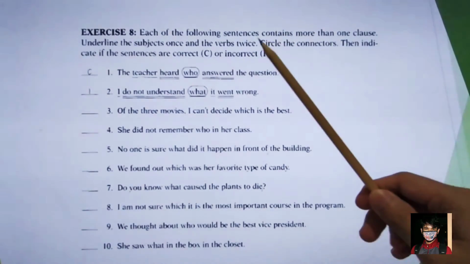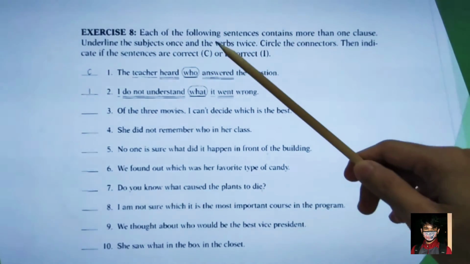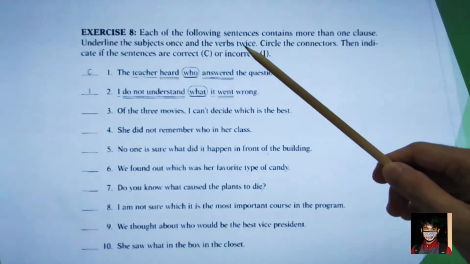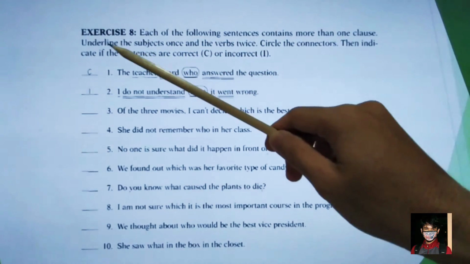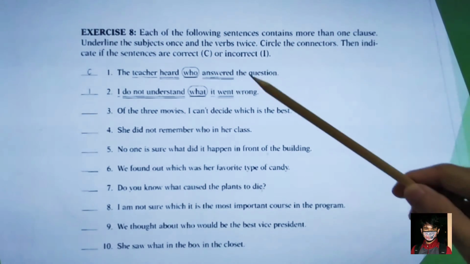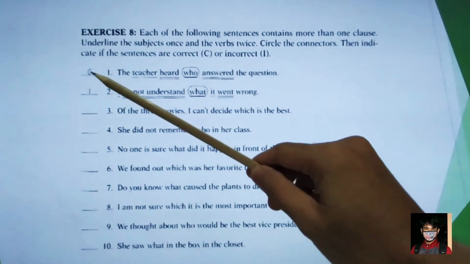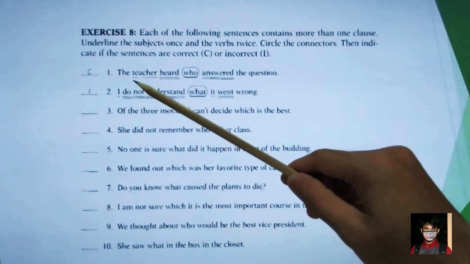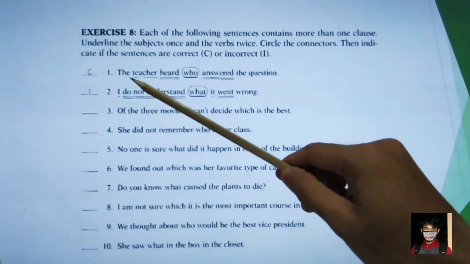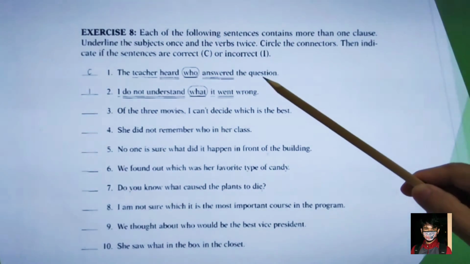You still remember: circle the subject, underline the verb twice, and circle the connectors. Take a look at number 1. It is correct. The teacher heard who answered the question.